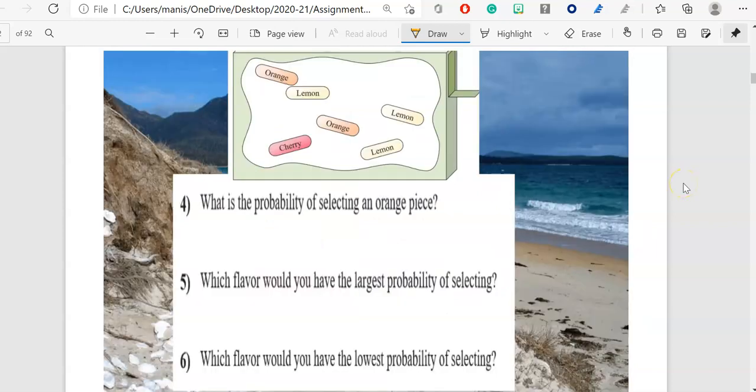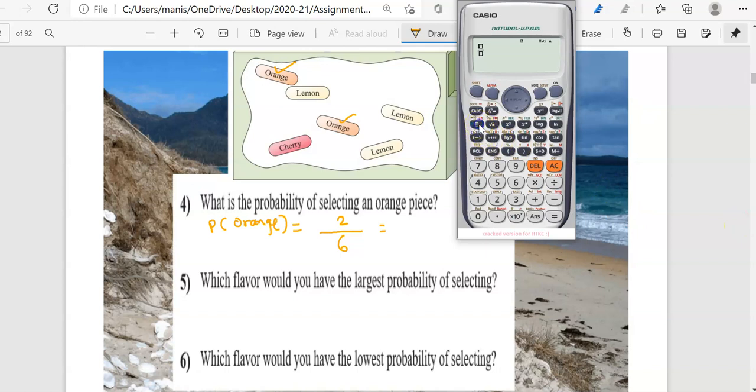Okay, now let's do this question number 4. What is the probability of selecting an orange candy? So step number 1, this is the formula. Probability of selecting the orange piece. Okay, favorable number of outcomes over total number of outcomes. How many total candies are here? 1, 2, 3, 4, 5, 6. Favorable number. So how many orange are here? I can see 1, I can see 2, and that's it. So 2 over 6. So let's use our calculator for this. So 2 over 6, I'm using the fraction button over here.